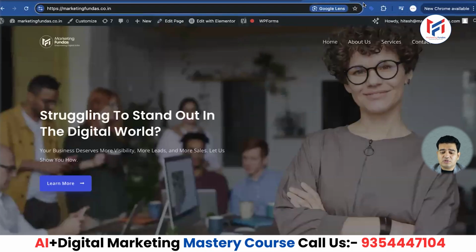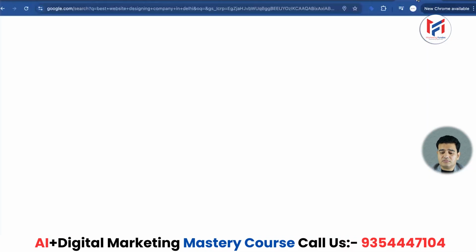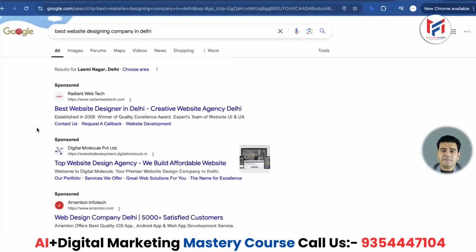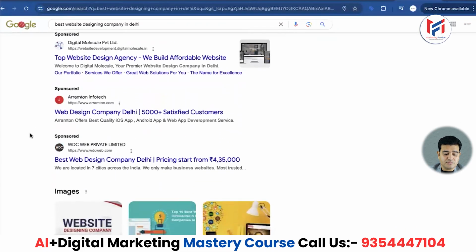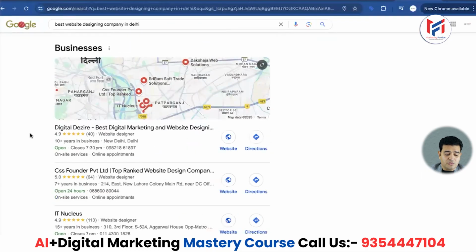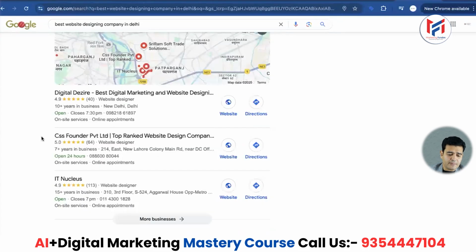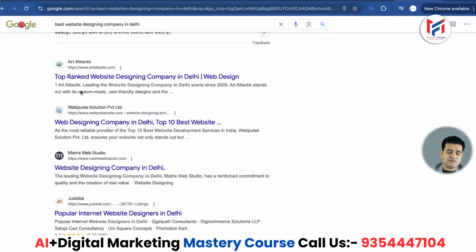Now I'll show you another example. Let's say I first went to Google. Now when you look over here, you see I simply searched Google for best website designing company in Delhi, like you probably often do. See some websites in top results. Look, the blue text on one result says website designing company in Delhi.